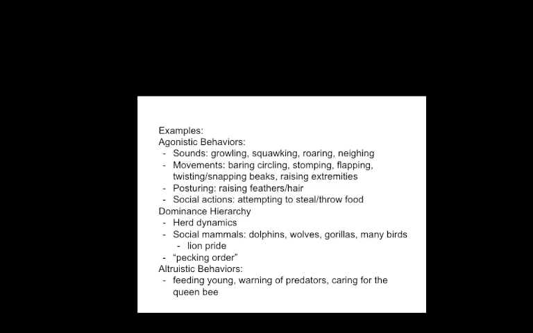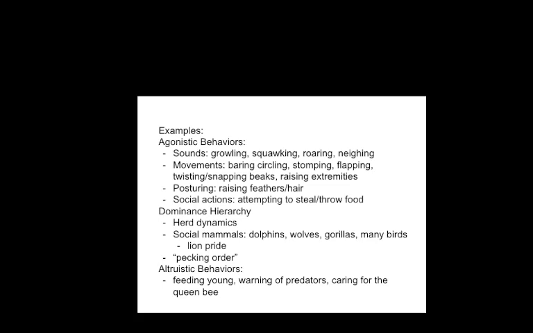So here are some examples of each type of behavior we just categorized. Agonistic behaviors can include sounds, movement, posturing, or social actions. Sounds include growling, squawking, roaring, and neighing. Movements include baring, circling, like swarming or circling each other, stomping, flapping, twisting, snapping of beaks, and raising extremities. Posturing would include raising the feathers or raising the hair or fur on the back of an animal. And social actions would include attempting to steal or throw food.